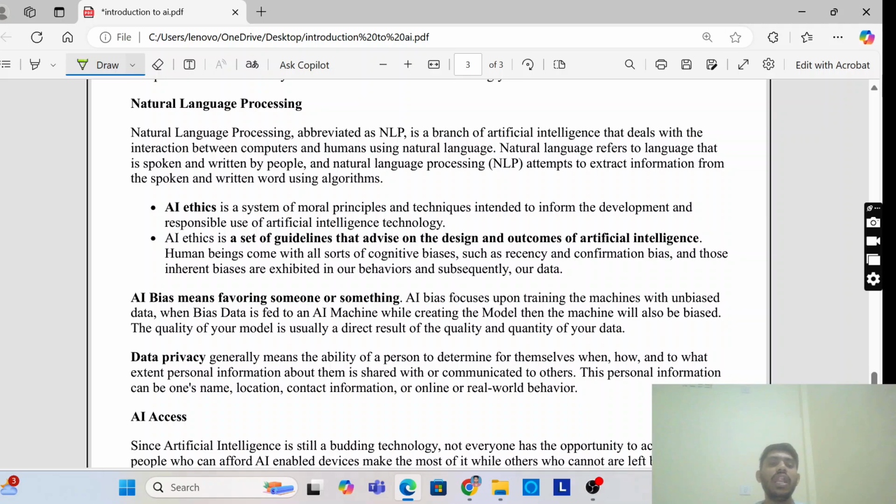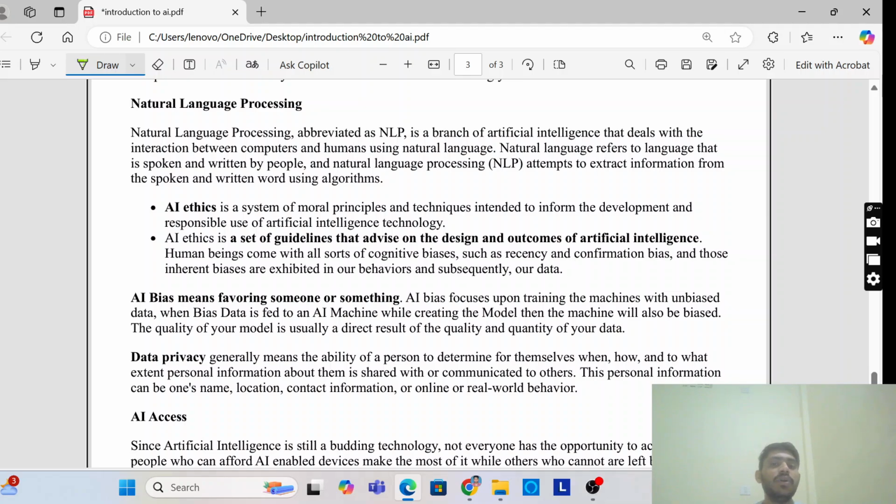Okay, this is all about what AI is, subsets of AI and domains of AI. Now we'll see ethics. What is AI ethics? It is a system of moral principles and techniques intended to inform the development and responsible use of AI technology. How are we using the technology properly? What are the means we have to follow the guidelines? We have to follow proper ethics rules. So it is a set of guidelines that advise on the design and outcomes of AI.